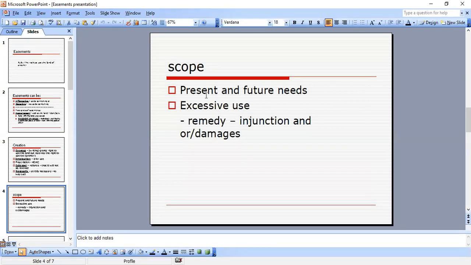So we know the courts look at the present and future needs of the easement. Maybe the easement was for a parking structure, and further on they started to get more cars or more business. So a future need would be to expand that parking garage. Now, excessive use: increased use that unreasonably interferes with the use of the servient estate is not permitted. Usually the remedy for that is an injunction or damages. I know excessive use comes up a lot on the MBE, so you need to know that.